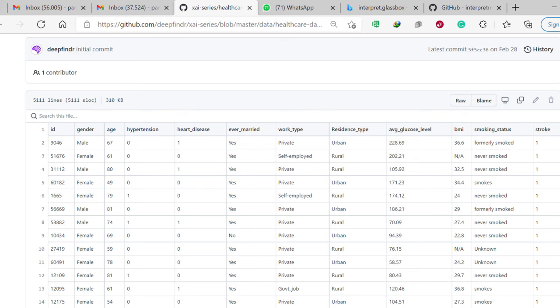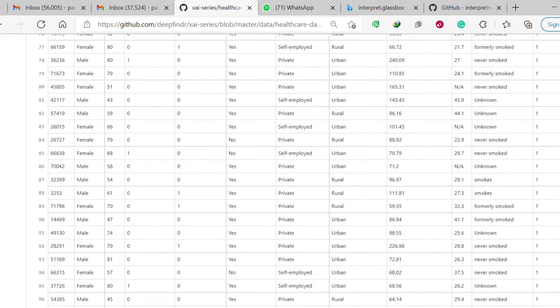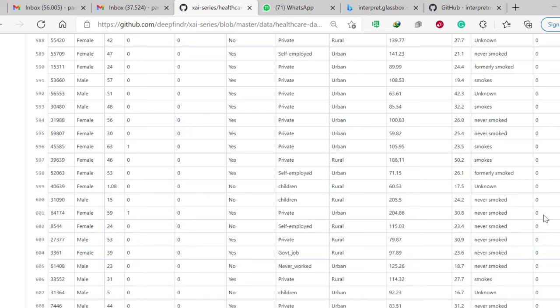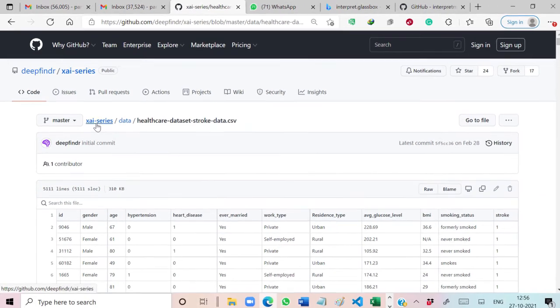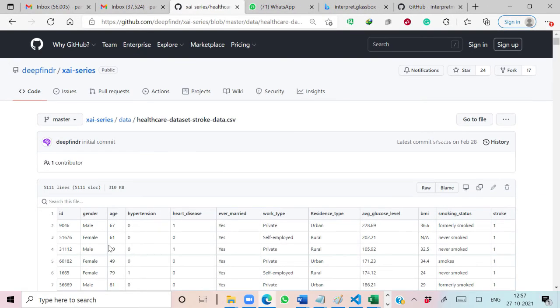So here 1 indicates that the person has high chances of stroke, while 0 indicates the person has very less chances of stroke. So on this dataset, which is available at this GitHub page, we are going to implement all glassbox models for explaining the outcome of our glassbox classifiers.